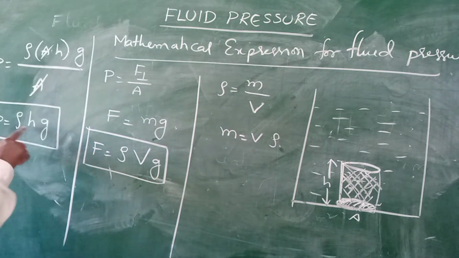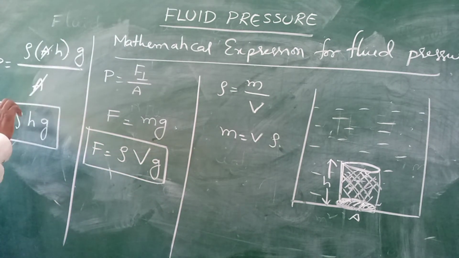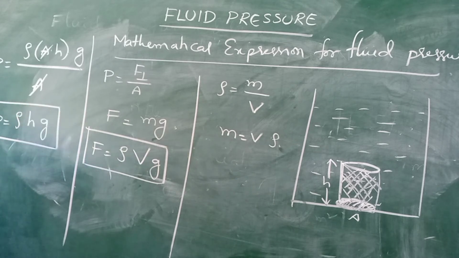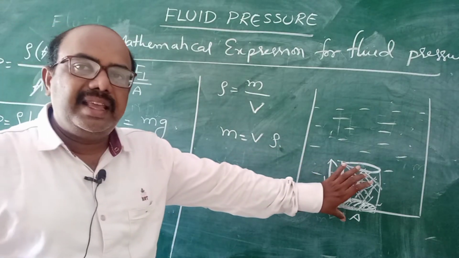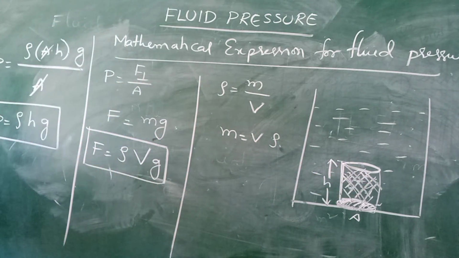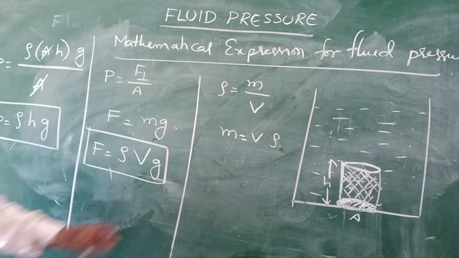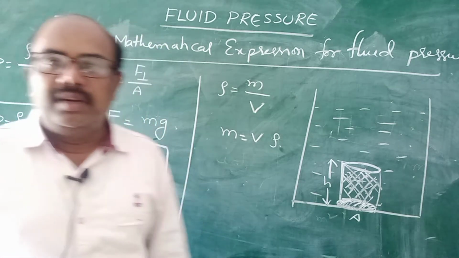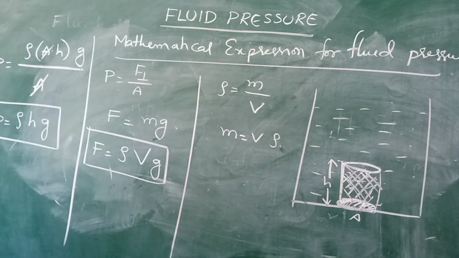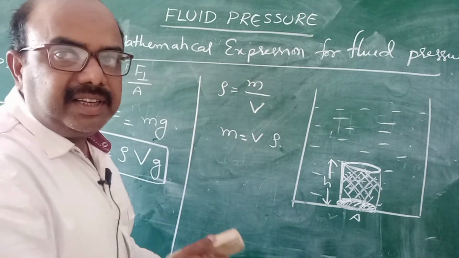P is equal to h rho g. h means the height of the imaginary column. Rho is the density of the fluid. g is the gravity of the earth, that is 10 meter per second square. P is the pressure exerted by this total fluid on this imaginary column. Understand, children? Please note down. Completed, children? Right.